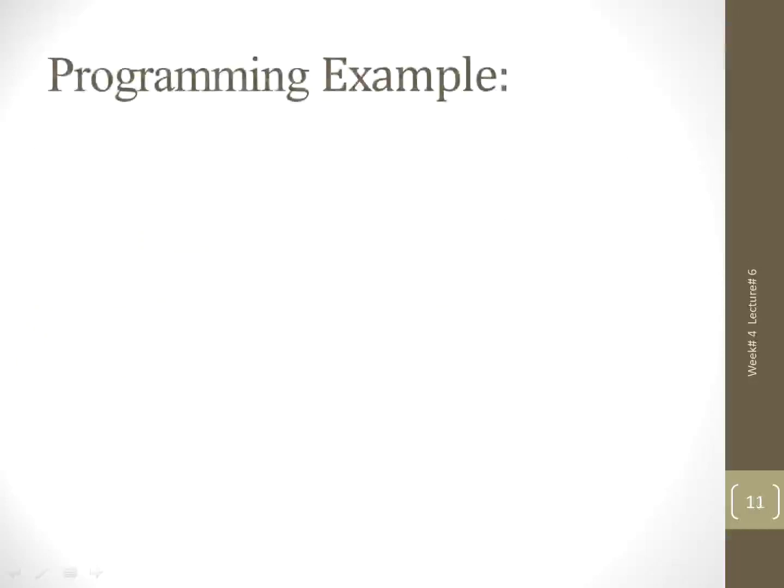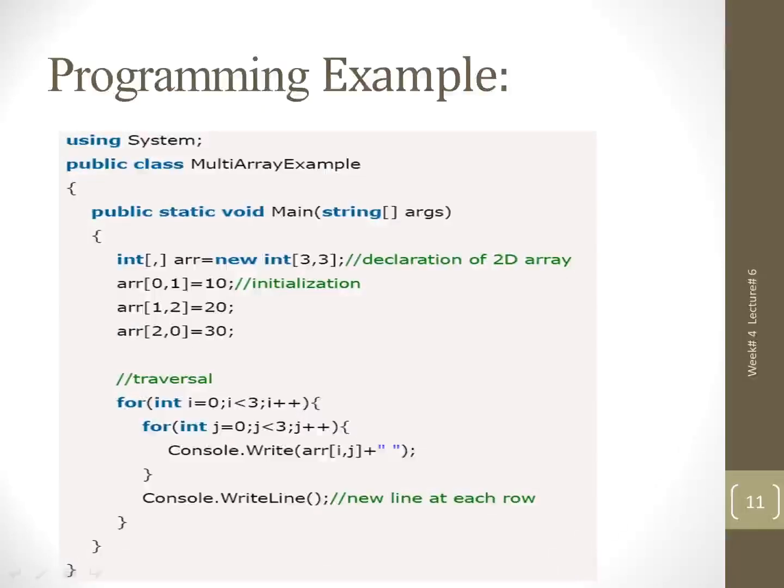Now let's see the programming example of how a multi-dimensional array, or you can say a two-dimensional array, can be declared, then initialized, and how it will be printed. So now let's see. This is the 2-dimensional array. As you can see, there is only one comma, row and column, 3 rows and 3 columns of integer type.